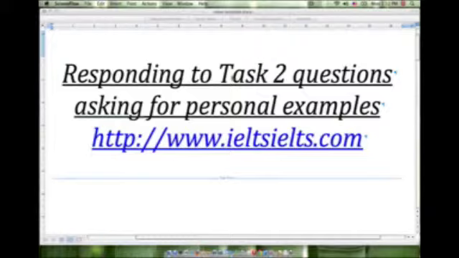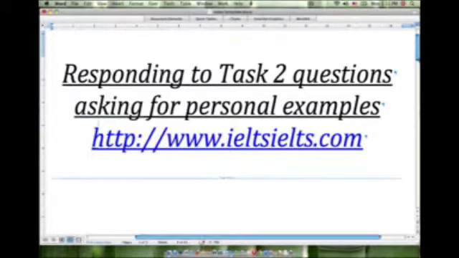Today we are looking at how to respond to a Task 2 question that asks for personal examples. The question that we are looking at today was given to me by a number of students who took the exam in San Francisco, California. This question was on the general exam, and all students took the exam in early September 2011.